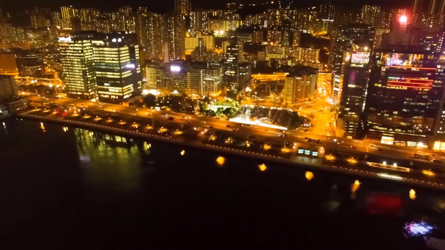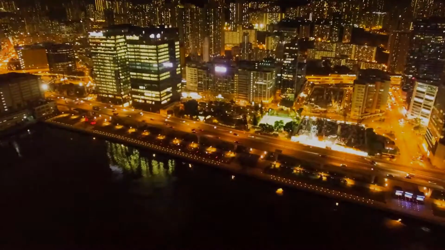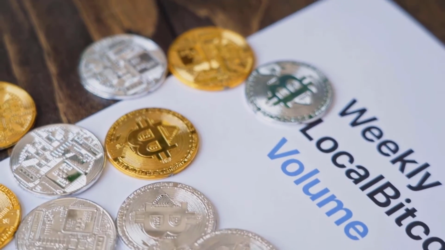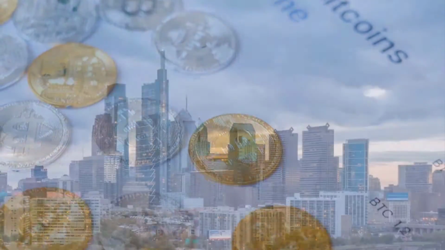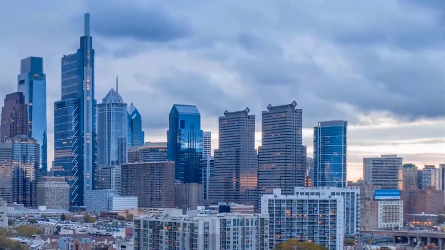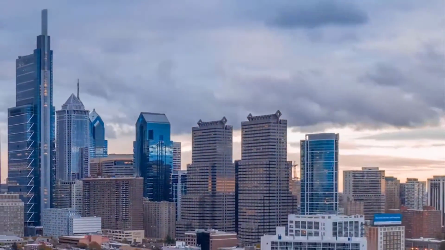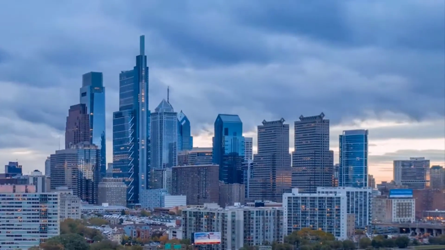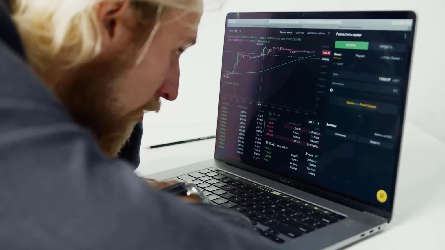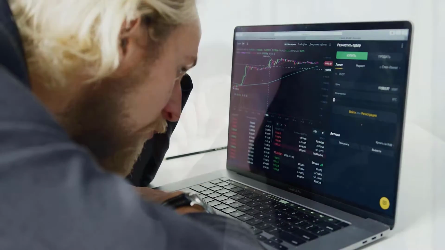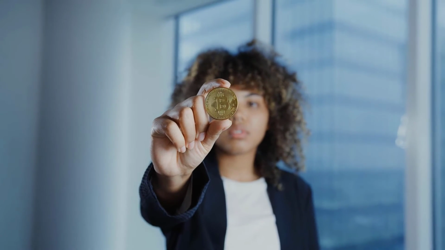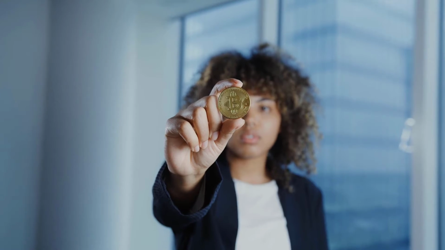Aave Value Expectation 2023. Assuming the declining cost activity totally dials back in force and the pattern switches, Aave could most likely achieve $450 by 2023. Aave Value Forecast 2024. With a few overhauls in the organization, Aave could enter a bullish direction.